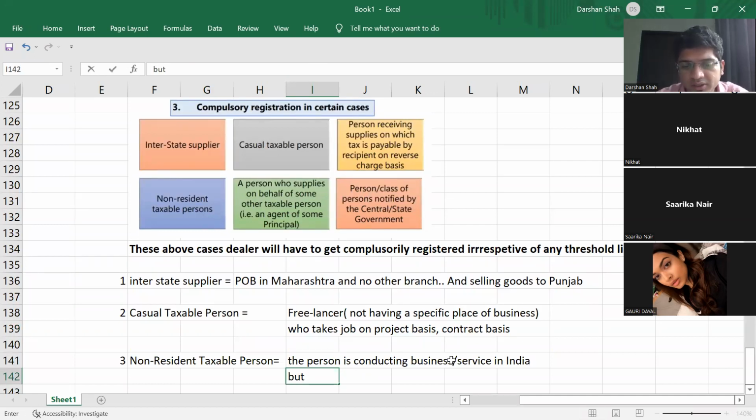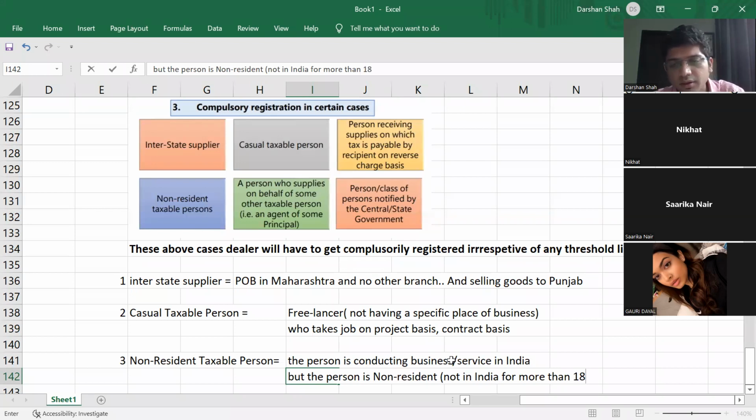But the problem is the person is non-resident. What do you mean by non-resident? You must have studied this in direct taxes. Not in India for more than how many days? 182. 182 days in previous year.